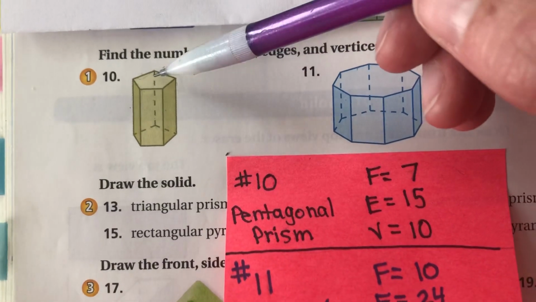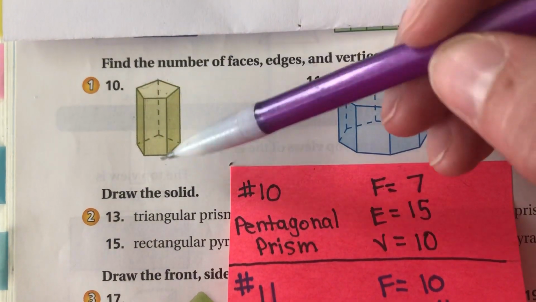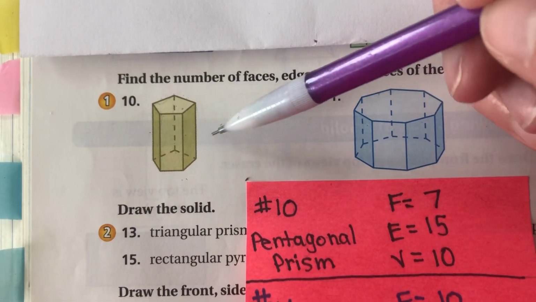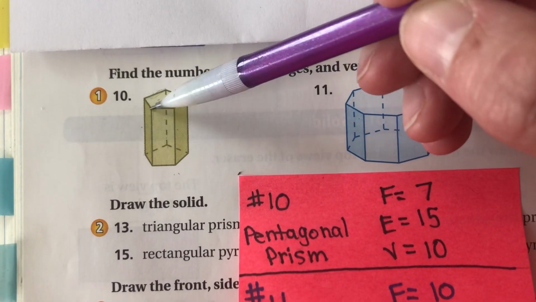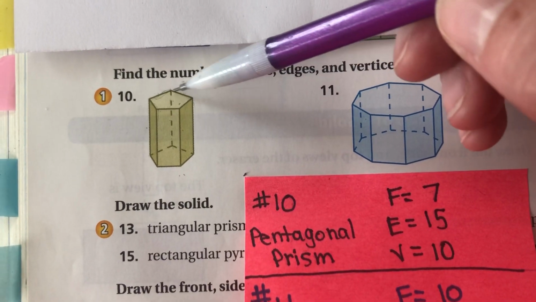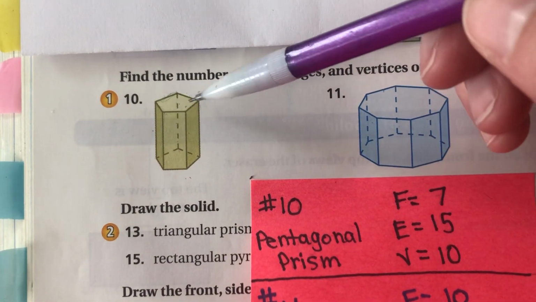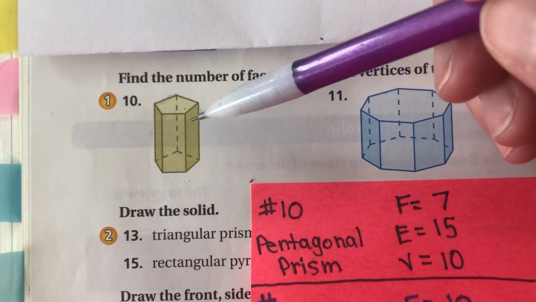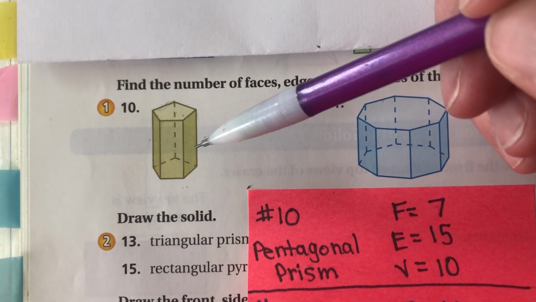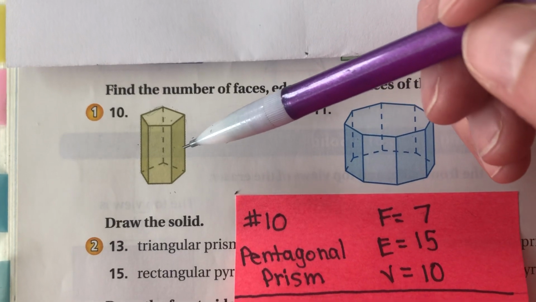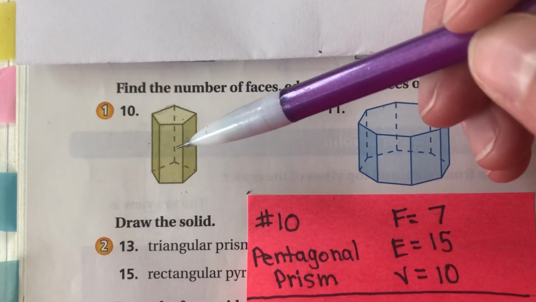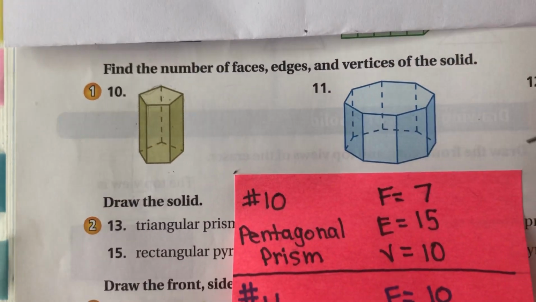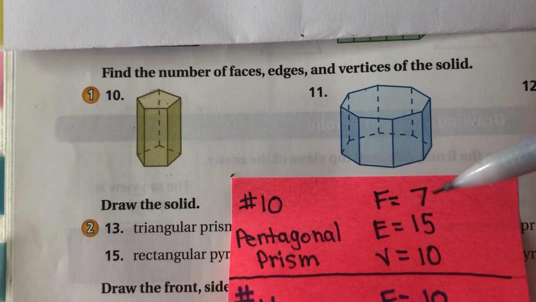Faces are flat. I have 2 bases. How many lateral faces would I have? Well, if there are 1, 2, 3, 4, 5 line segments, 5 edges right here, I know there are going to be 5 faces coming down. So that's 5 lateral faces plus 2 bases gives me a total of 7 total faces.